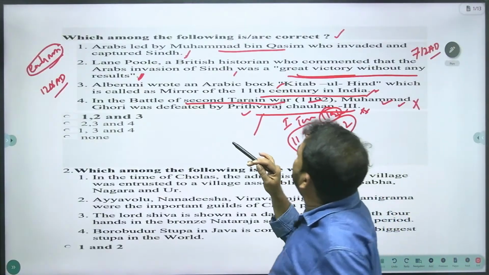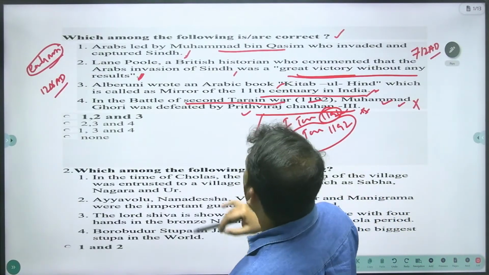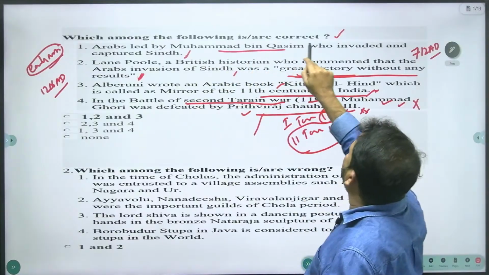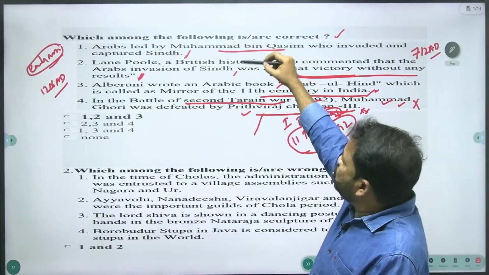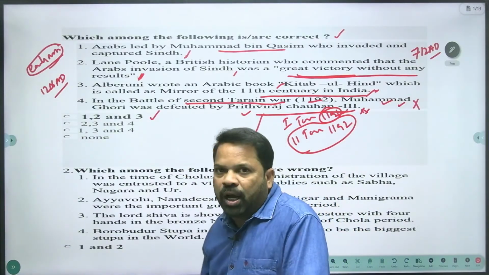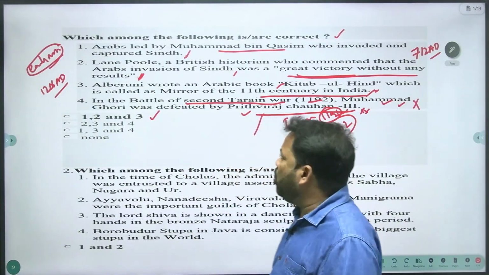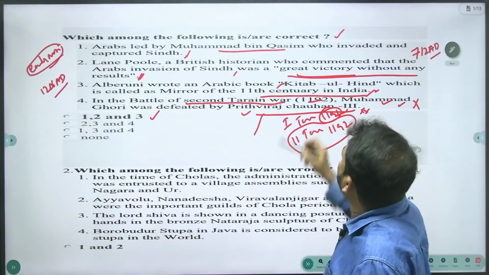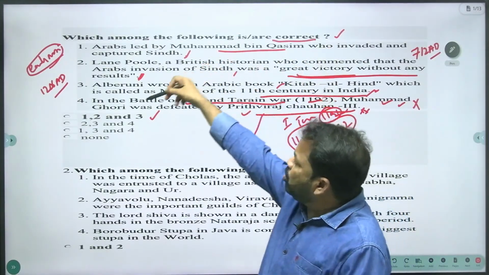But what does the question demand? Which among the following is or are correct? Statements 1, 2, 3 are correct. Your answer is A: 1, 2 and 3. The fourth statement is wrong, and we need the correct statements, 1, 2, 3.